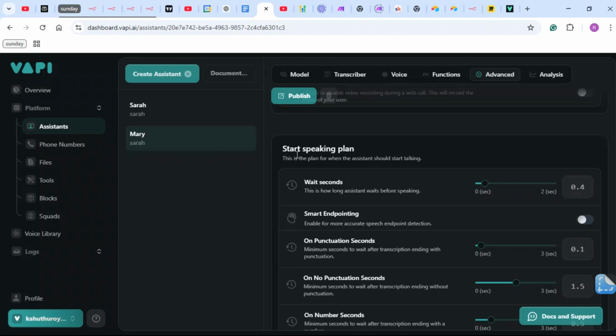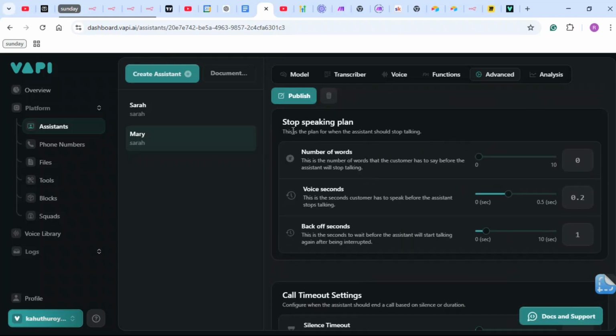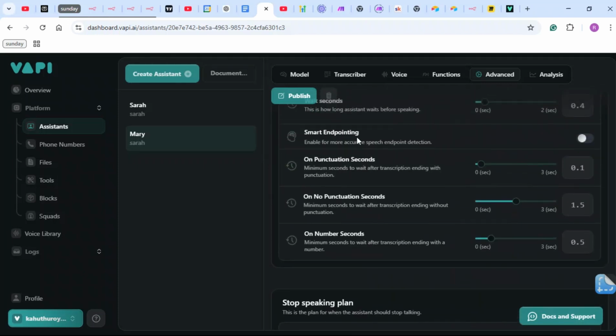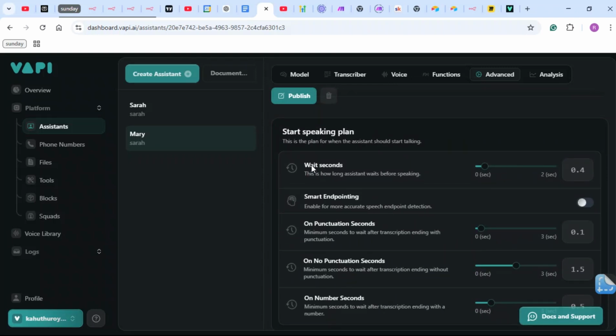We're going to go ahead to start speaking plan. In the advanced section, there is a start speaking plan and a stop speaking plan. Wait seconds is how long the assistant waits before speaking. It's pretty okay at 0.4 seconds.